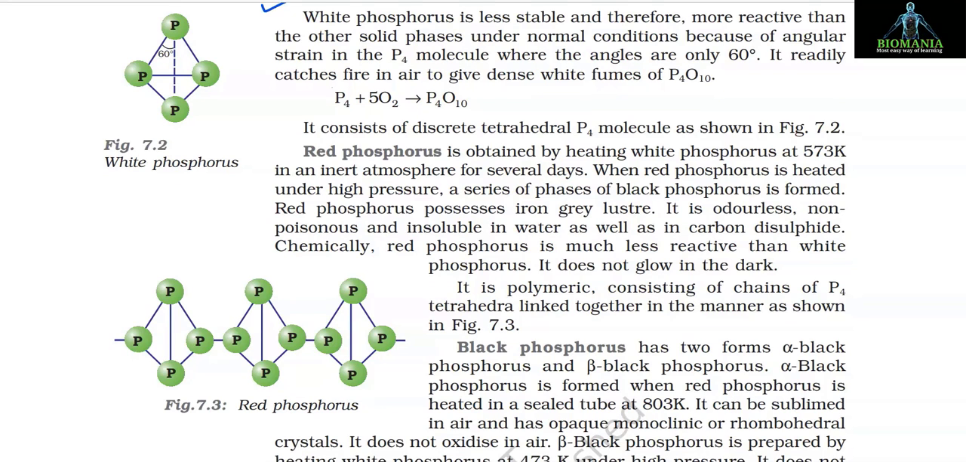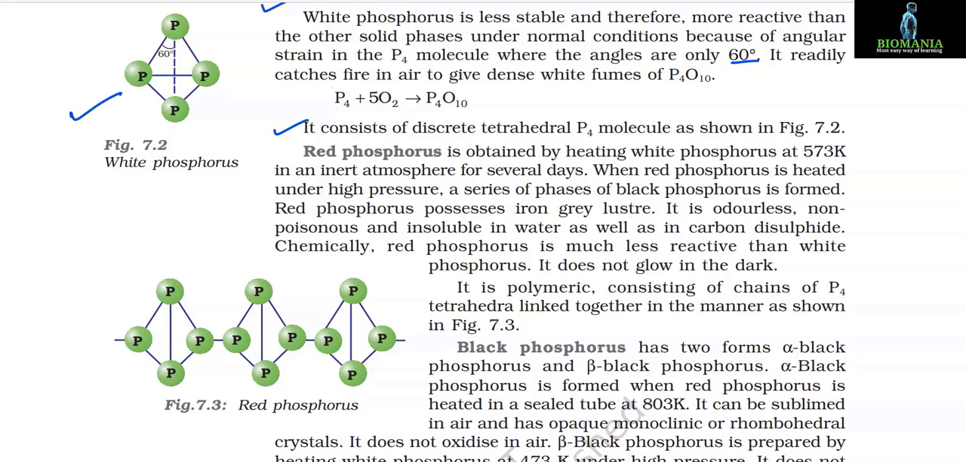White phosphorus is less stable and therefore more reactive than the other solid phases under normal conditions because of angular strain in the P4 molecule, where the angles are only 60 degrees. It readily catches fire in air to give dense white fumes of P4O10. The reaction is P4 + 5O2 gives P4O10. It consists of discrete tetrahedral P4 molecules as shown in figure 7.2.